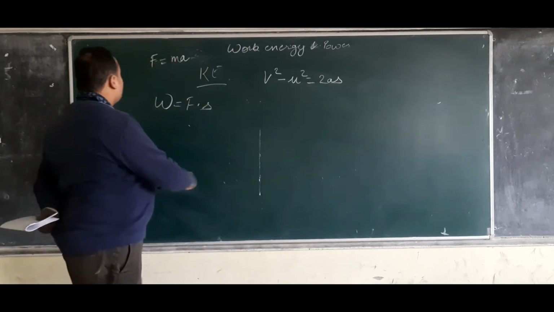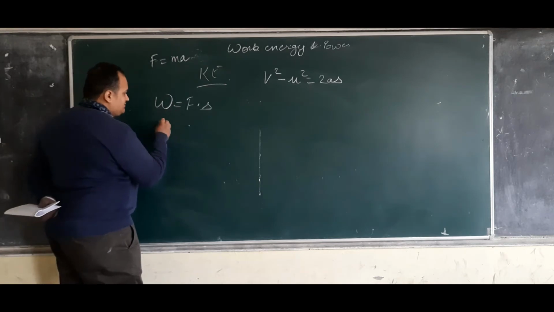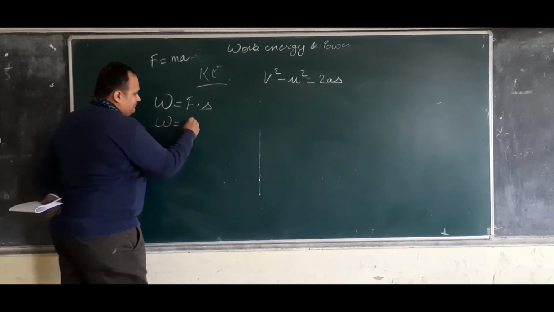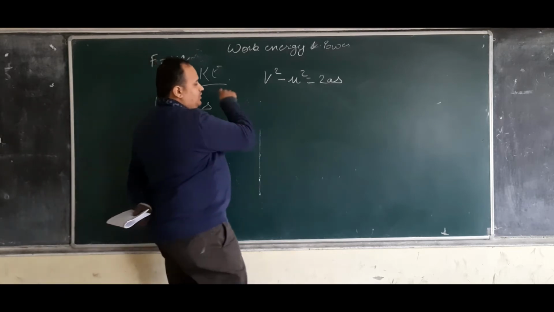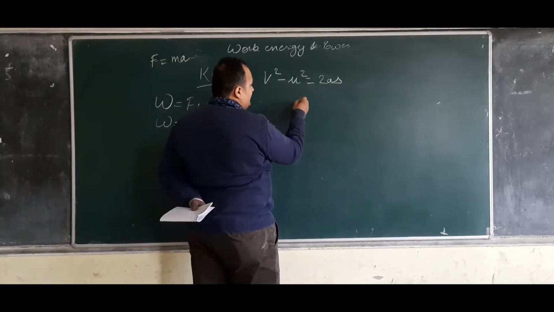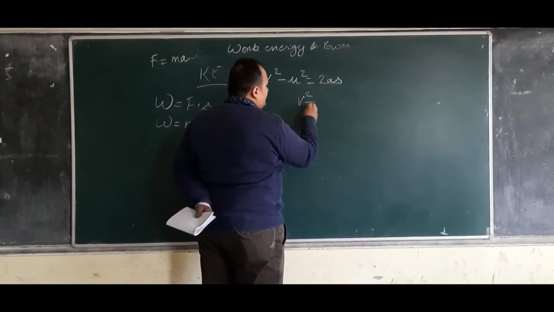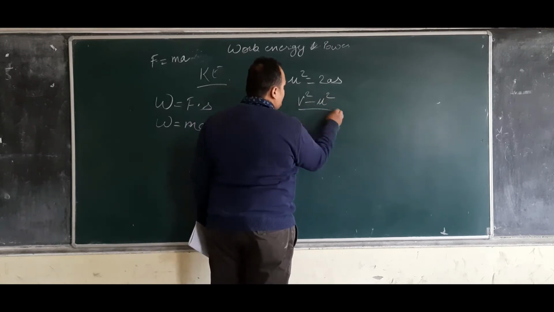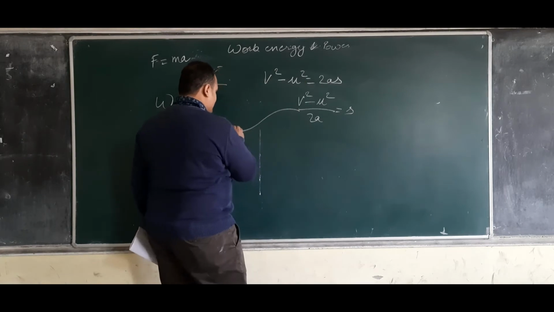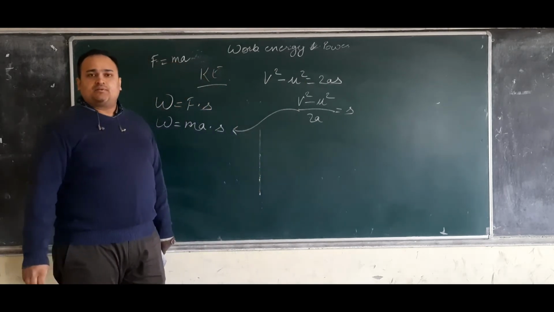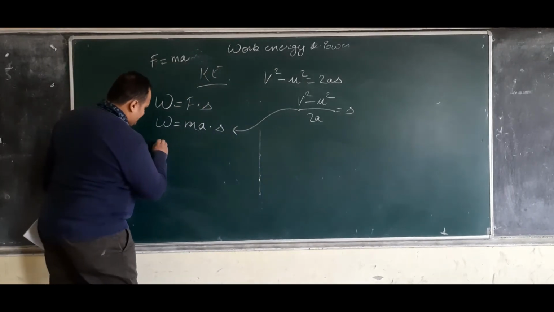So I will write simply here W is equal to MA into S. But if I use this formula and take out the value of S, then V square minus U square upon 2A equals S. Placing this value here, what did we make now?